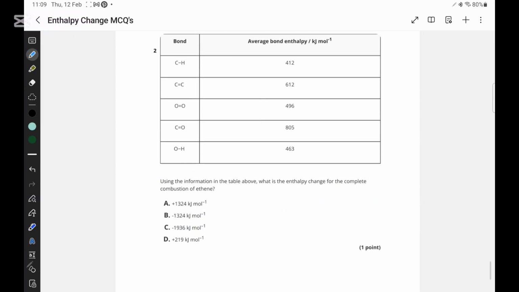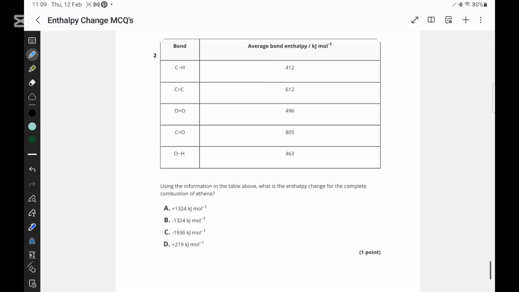So in this question, they want to find the average bond enthalpy. They want to find out the enthalpy change for the combustion of ethene, and they have given us the average bond enthalpies. So first of all, what is ethene? Ethene is C2H2 plus oxygen. They would be forming CO2 plus water molecules. And let's balance it. Sorry, ethene is C2H4. Ethene is C2H4. Now let's balance it.